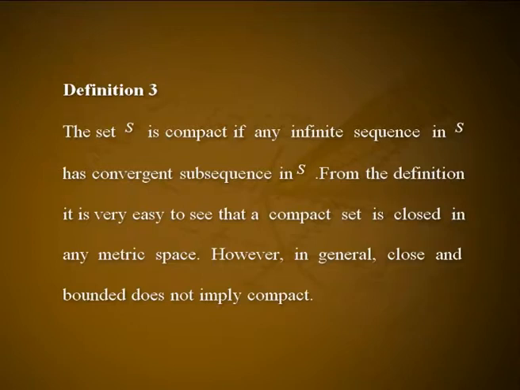Compactness. We define a compact set to be a closed and bounded set in R2. However, the definition of compact is not exactly the same in a metric space. Definition 3. The set S is compact if any infinite sequence in S has a convergent subsequence in S. From the definition, it is very easy to see that a compact set is closed in any metric space. However, in general, closed and bounded does not imply compact. We can see that we need the concept of convergence, hence metric, in Definition 3.